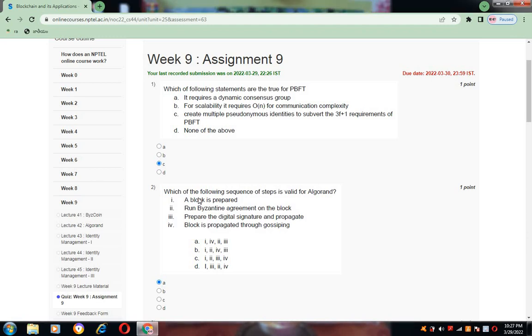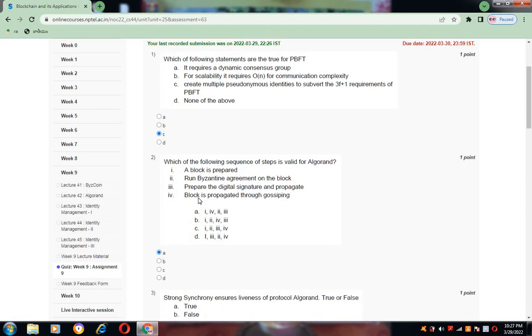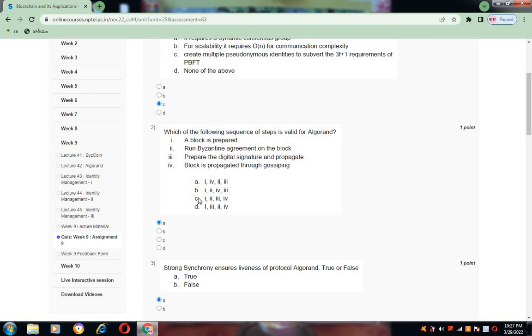Now coming to question number 2, which of the following sequence of steps is valid for Algorand? For this question, the answer is A. That is 1, 4, 2, 3 is the valid sequence. So for this, the option is A. So for question number 2, the answer is A.